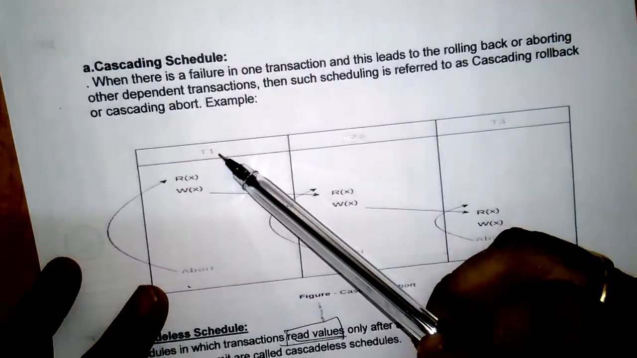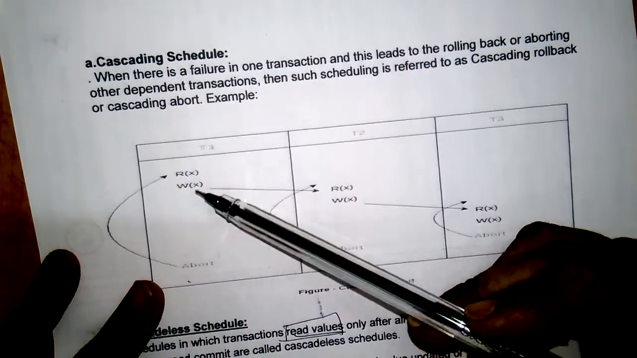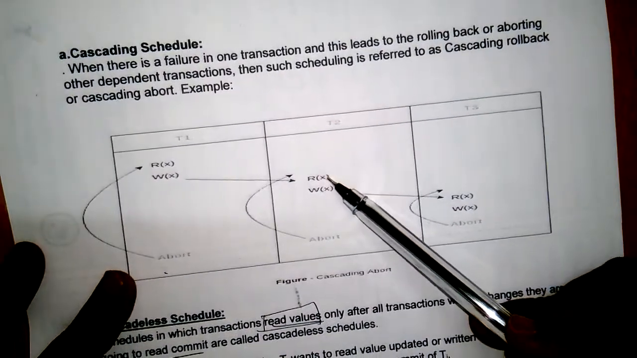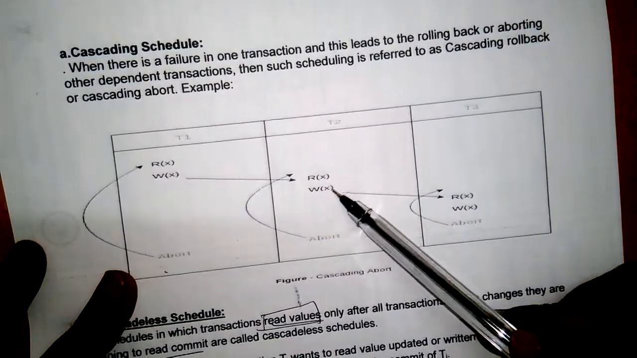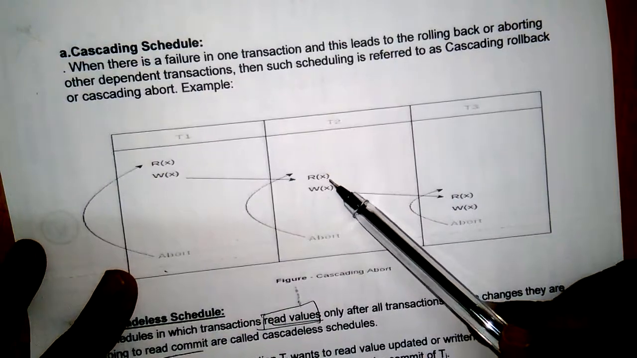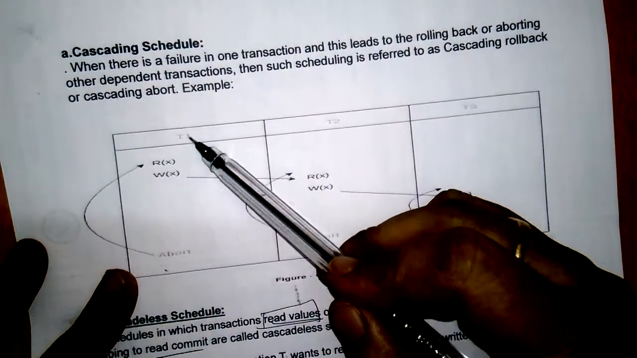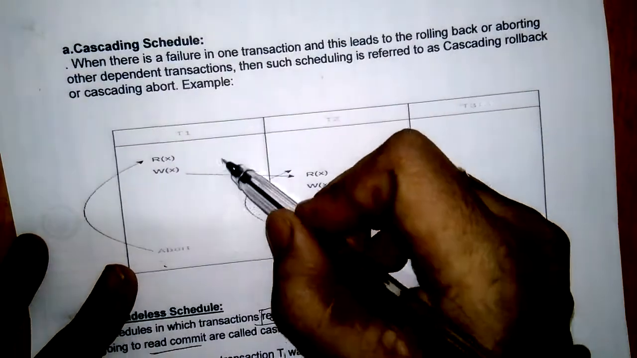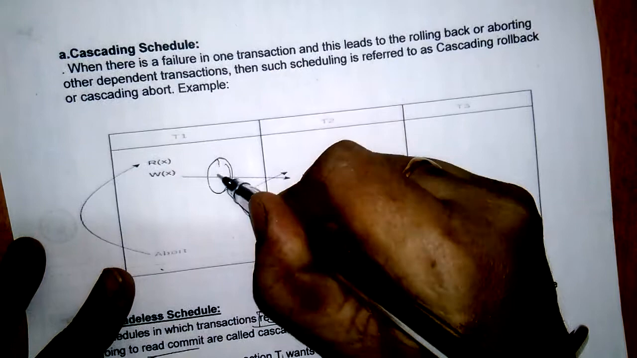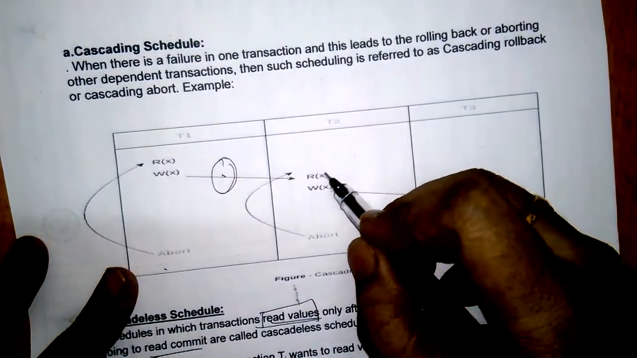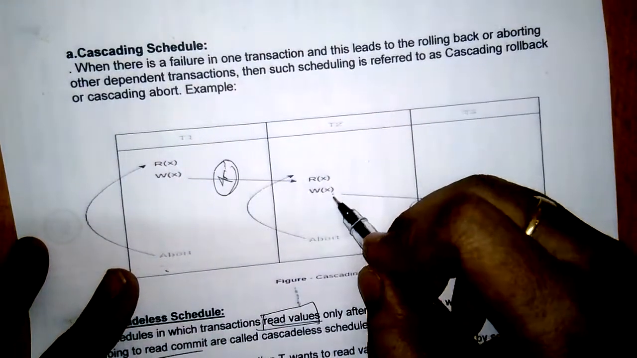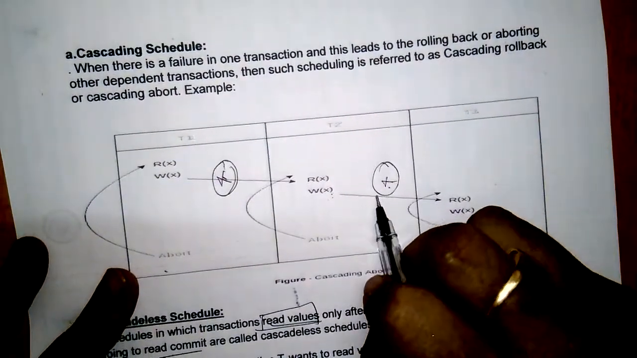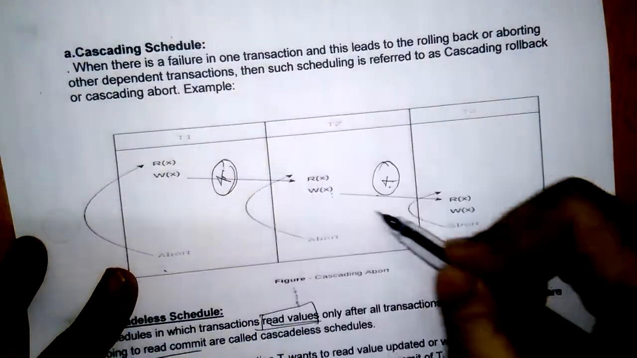See, in this example, first transaction T1 is executing. It is reading a value of X and writing. Next T2 reads the value of X and writes. That means T2 is reading the value of X which is written by T1, stored in the temporary buffer of T1. Now T2 reads this X value and again writes its X value in its buffer. Again T3 reads from the T2 buffer. That means these are dependent.